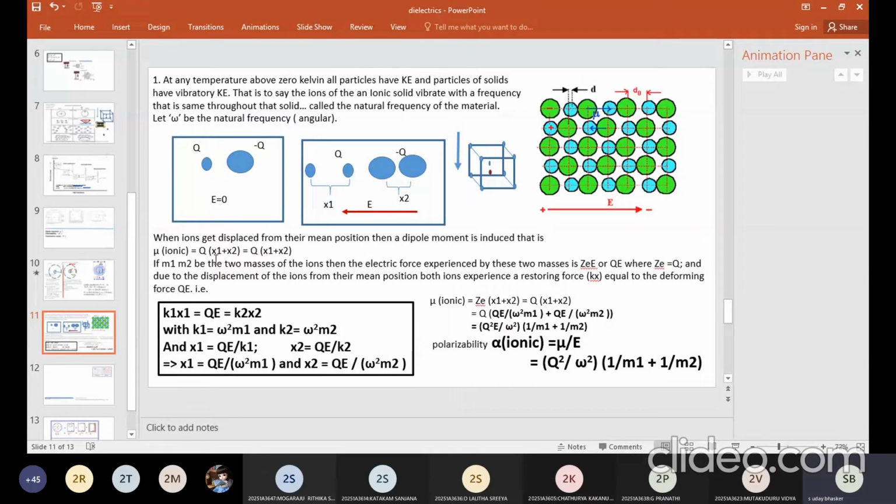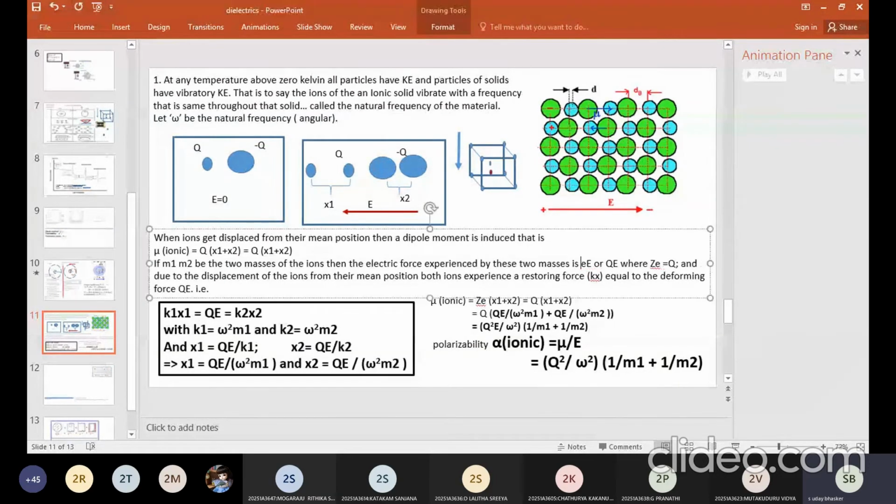Now, after this explanation of the intermediate part, let me come back here. The dipole moment is produced, so let us keep that aside. If m1 and m2 are the masses of the ions, the force experienced by these two masses will be Q into E. Due to this displacement of ions, there will be a net restoring force, that is kx, which at equilibrium is equal to the deforming force QE.